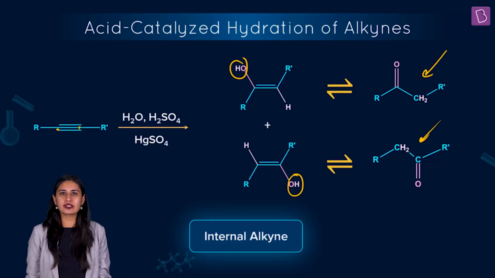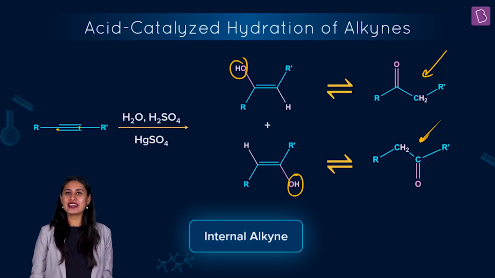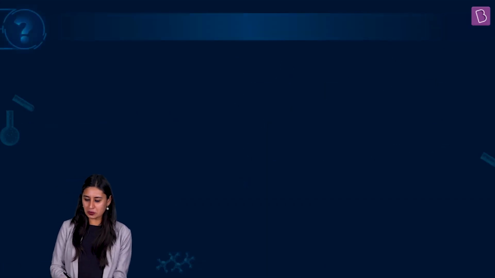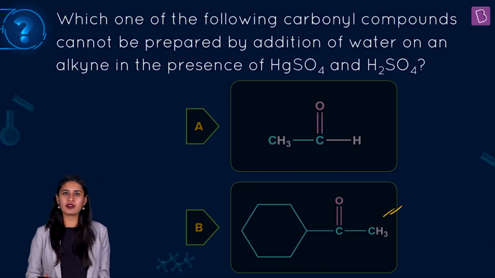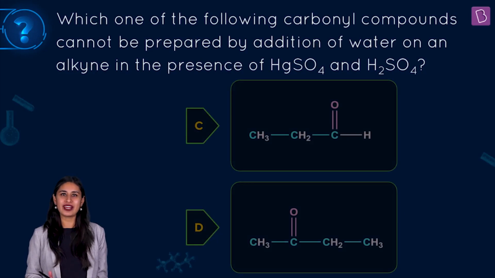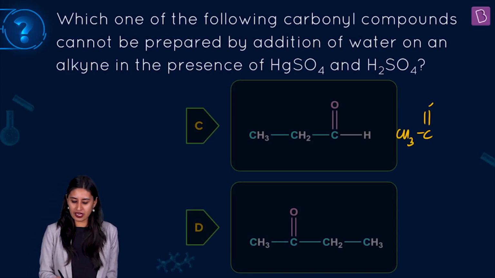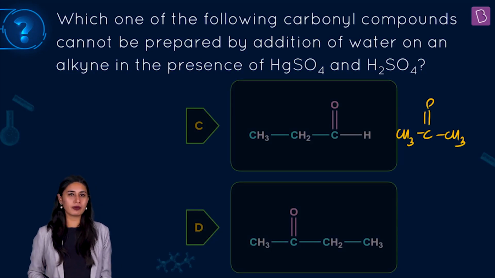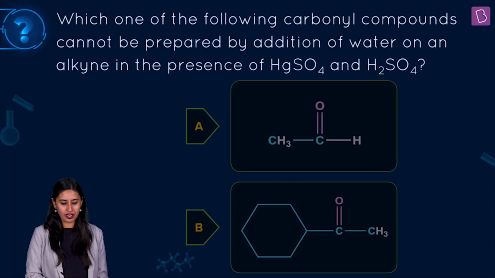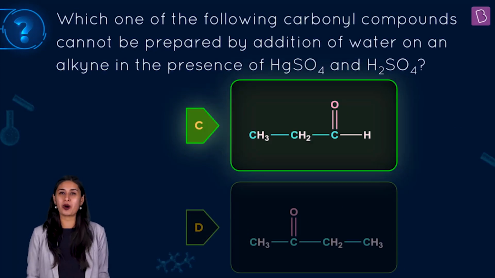An aldehyde was possible only when the starting alkyne was ethyne. Otherwise, no matter what alkyne you take, internal or terminal, we were getting ketones. So yes, ethanol is quite probable, and ketones are certainly possible when we talk about this kind of acid-catalyzed hydration on alkynes. But with no possibility can we get propanol. There is a possibility of getting propan-2-one, or simply propanone, but no possibility of propanol being formed. So the right answer to this question is none other than option C.